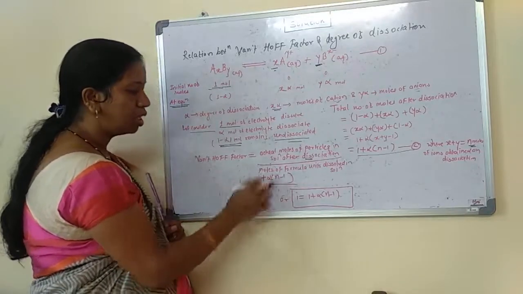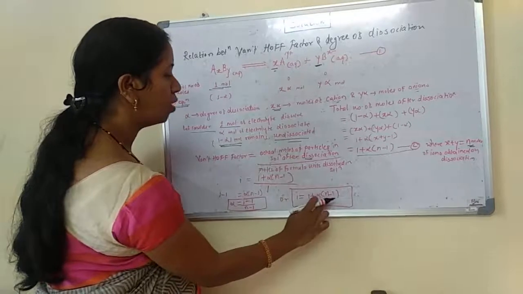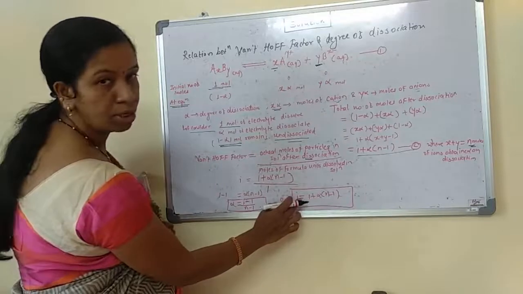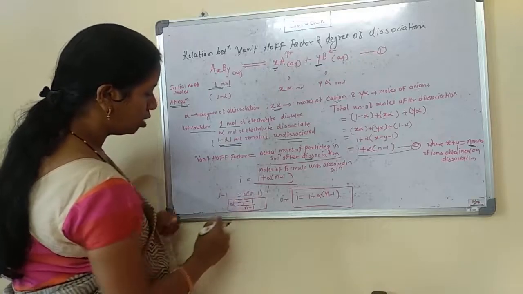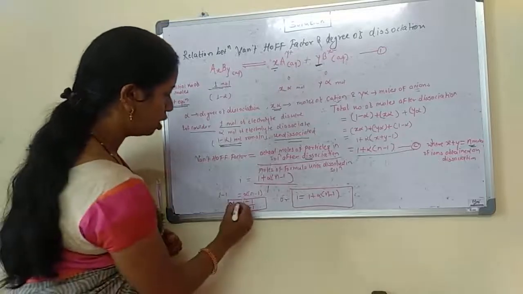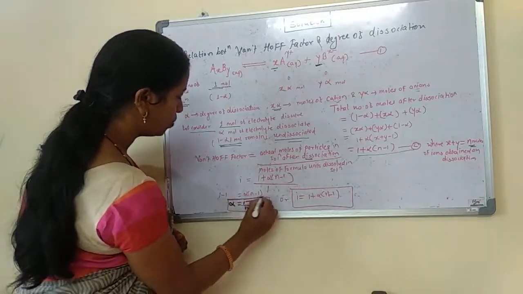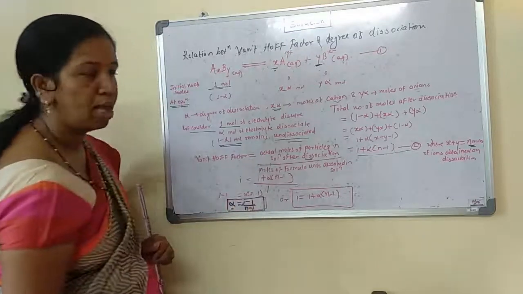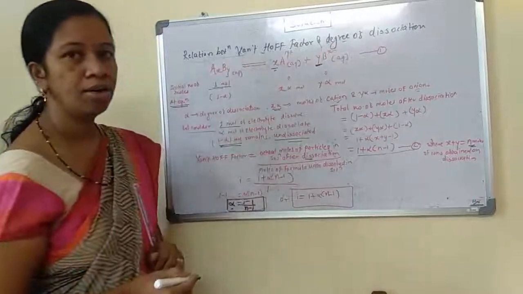So the Van't Hoff factor, given by i, equals 1 plus alpha (n minus 1) upon 1. Simplifying this equation, we get i equals 1 plus alpha (n minus 1), or i minus 1 equals alpha (n minus 1). Solving for alpha, the degree of dissociation, alpha is equal to i minus 1 upon n minus 1. So this is the relationship between the Van't Hoff factor and the degree of dissociation.